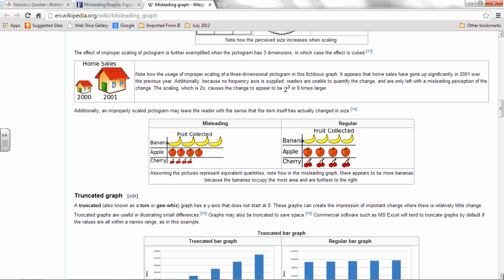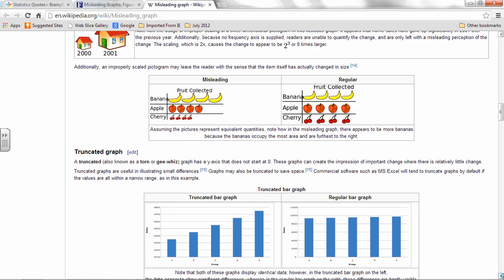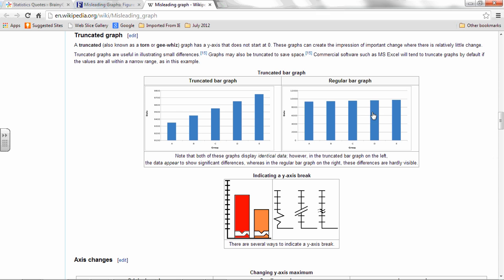A truncated graph, they call it. This is what I just call scale problems. A truncated graph was the problem that we saw there. You see how this one starts at 9100, and it looks like sales are going through the roof. But if you started at 0, it's pretty much been the same every single year, or every single company, whatever. Now, sometimes we don't start at 0.